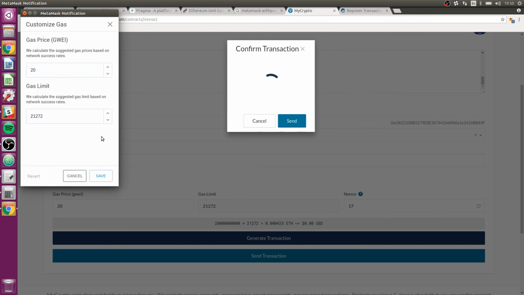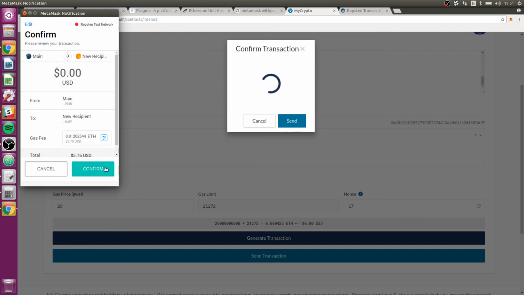Yes, okay, gas fee, gas limit. So that's what we want to change. Last time, when I ran into this issue, I tripled it. That still didn't work, and then I just made it a bigger number. I about made it times 30, and that seemed to work. So save, confirm.